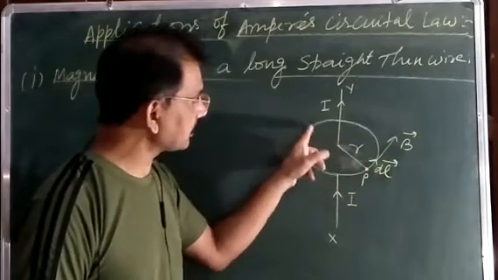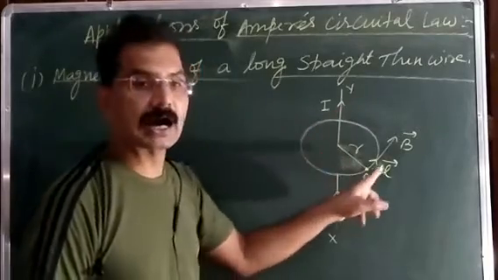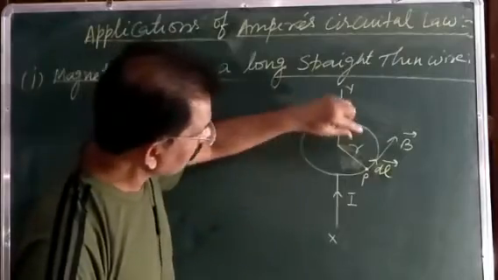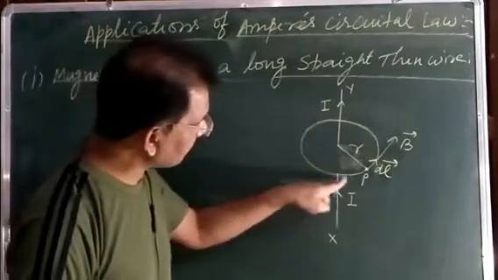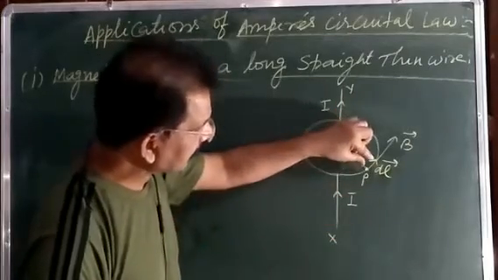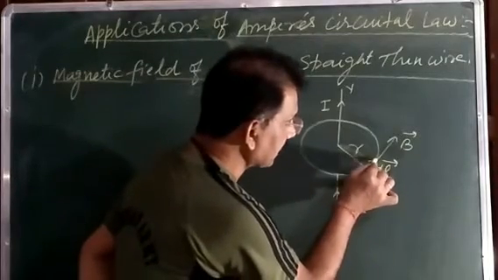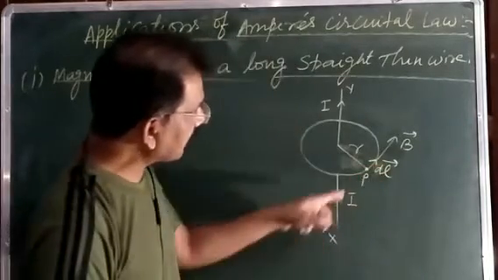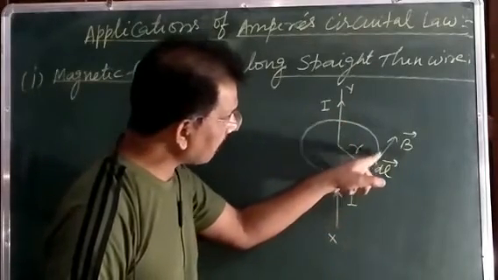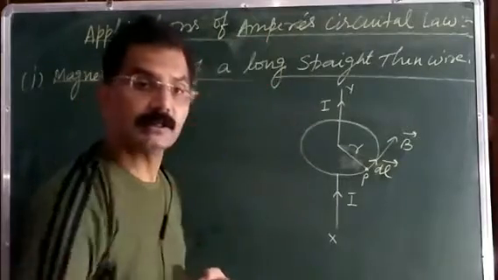So by symmetry the distance of any point on this circle from this conductor is how much here? r. And by Ampere circuital law, first, out of the whole circle which you have drawn around this conductor XY, we will take a small length dl. And you know the magnetic field due to this straight current carrying conductor at any point on the circle is always along the tangent to the circle.